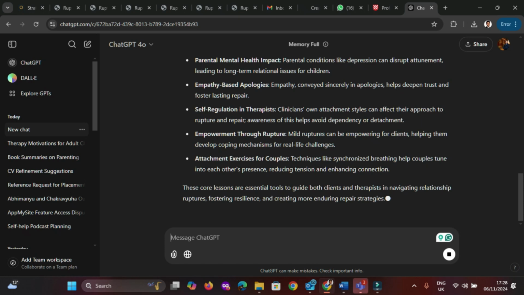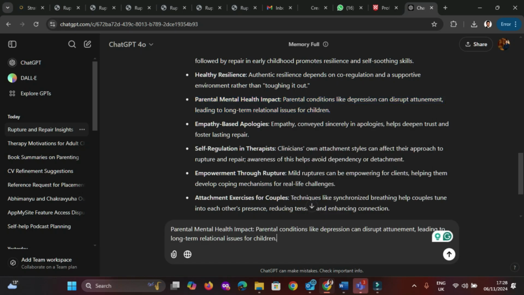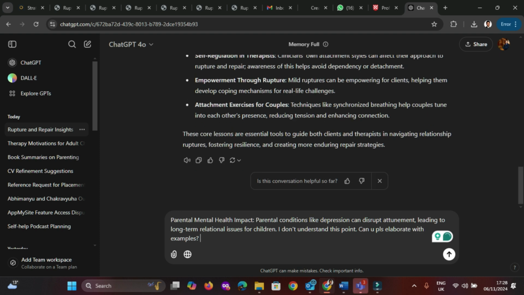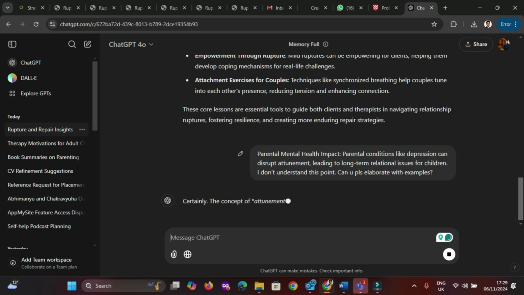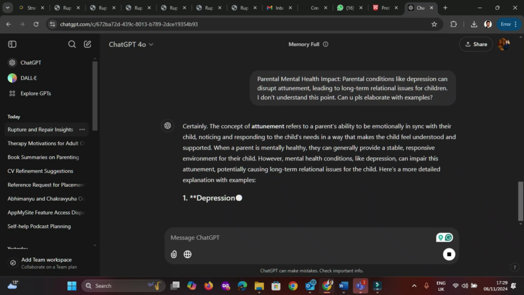You can just ask it that, maybe this particular point is not clear to you. You can copy and paste this to ChatGPT, and you can say, I don't understand this point. Can you please elaborate with examples? Something like that. If you enter this for further clarification, it will definitely give you a lot more information on this.